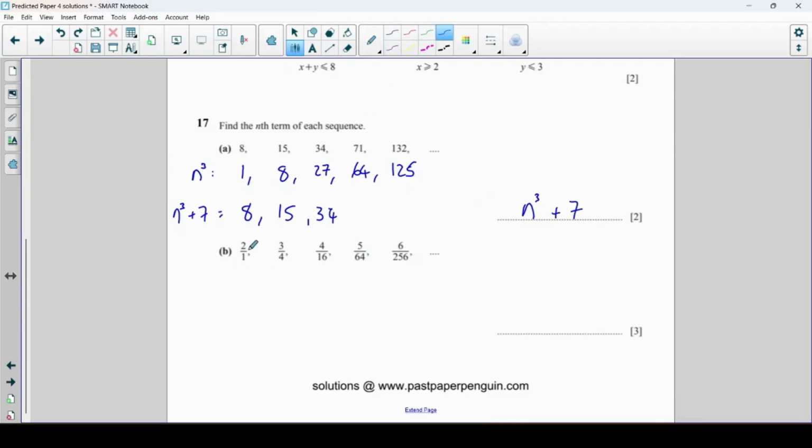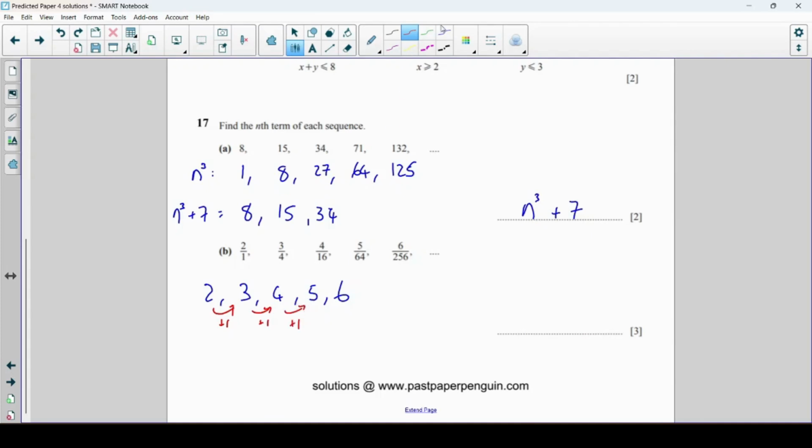Okay, for this next one here, with fractions like this, it is often best to consider the top and the bottom separately. So let's look at these numbers on the top first. 2, 3, 4, 5, 6. Okay, well, they're going up in ones each time. Okay, so look, plus 1, plus 1, plus 1.